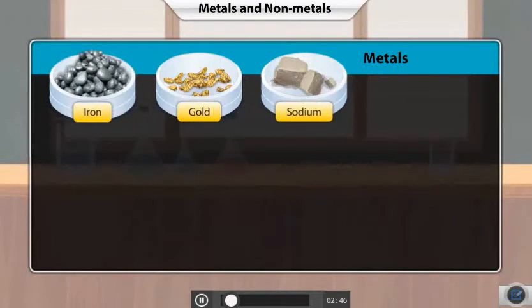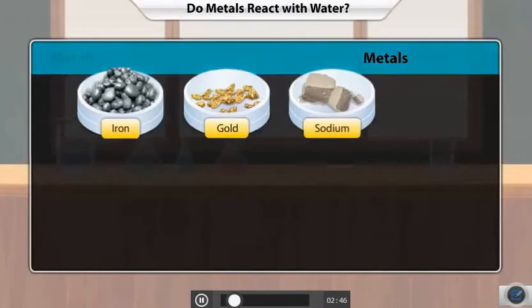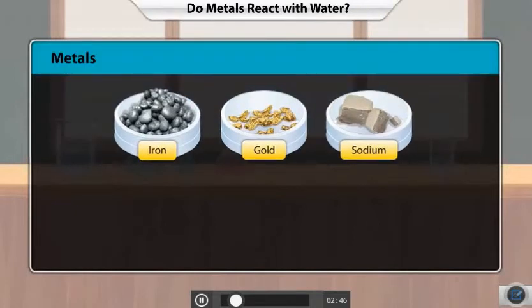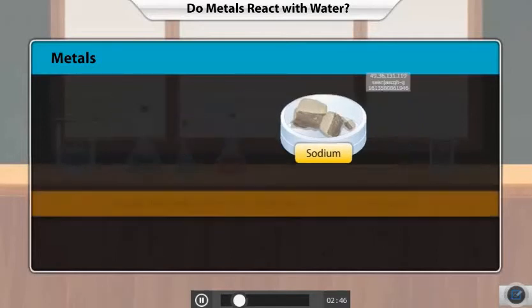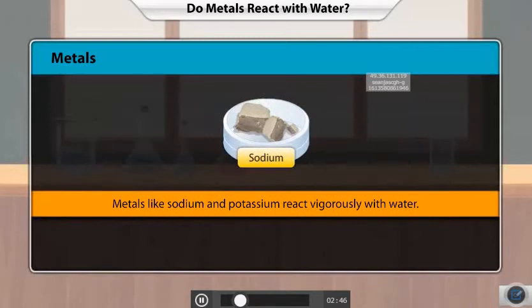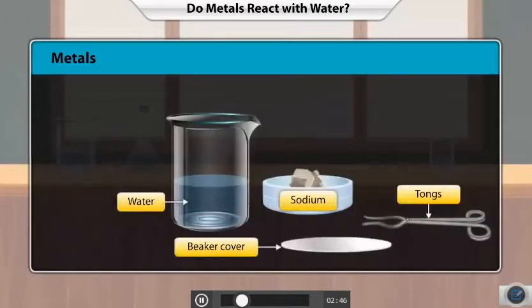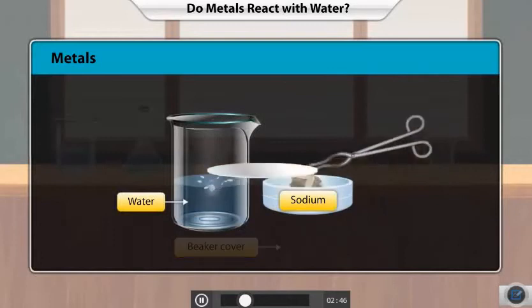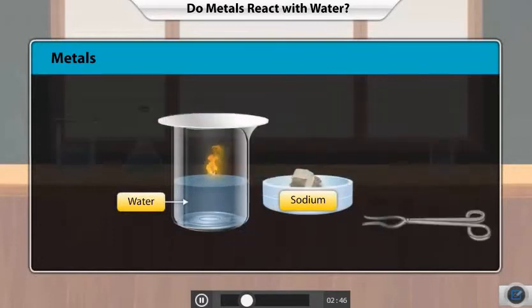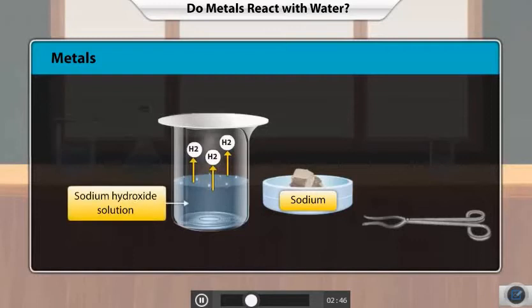Let's test one of these chemical properties, namely their reaction with water. Metals vary in their reactivities and exhibit different reactions with water. Some metals like sodium and potassium have dramatic reactions with water. When sodium metal is gently dropped in cold water using a pair of tongs, it reacts vigorously, skittering over the surface of the water. Bubbles of hydrogen gas are liberated while sodium hydroxide solution is formed in the beaker.